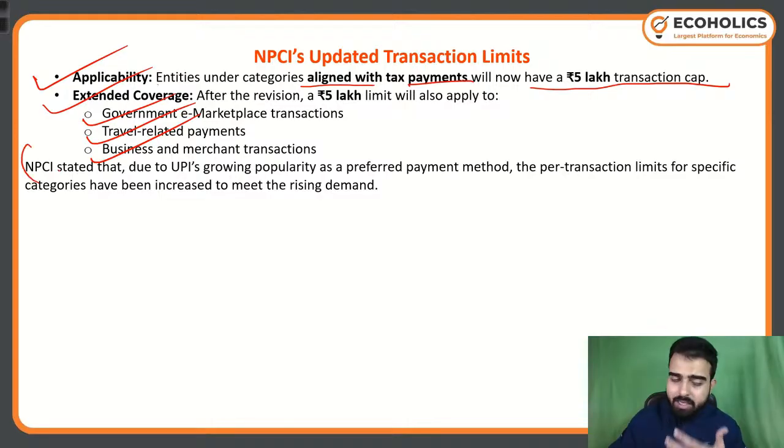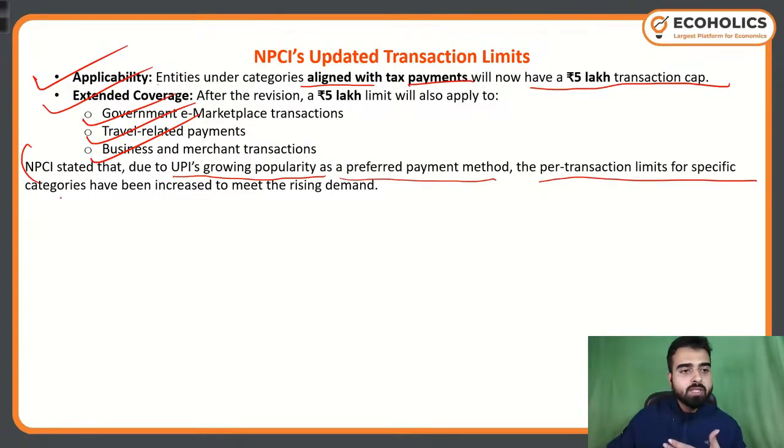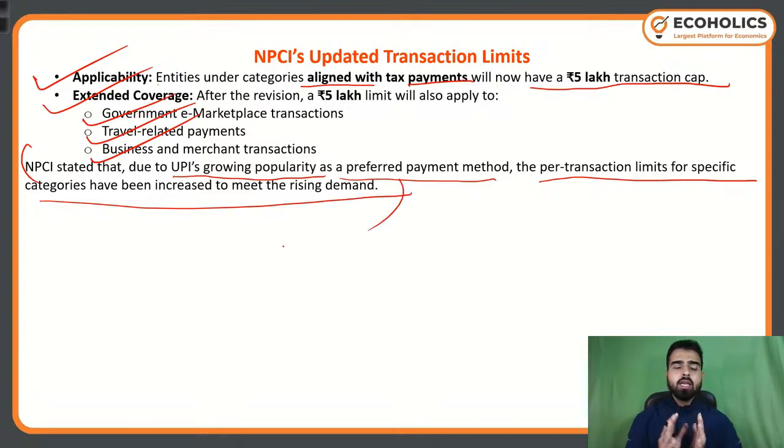And why has NPCI updated this? Because of UPI's growing popularity as a preferred payment method. The per transaction limit for specific categories has been increased to meet this rising demand. The basic fundamental is, even yesterday I was filling a form, personally. Earlier I used to pay via internet banking, and earlier via debit card. Yesterday I paid the application fee using UPI. So this is the growing popularity of UPI.